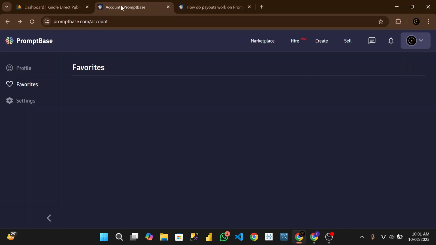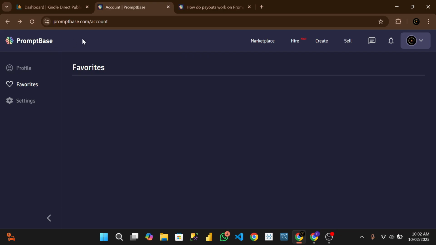Now the number one is called PromptBase. What do you do on this platform? On this platform you actually sell prompts. A prompt is simply the instruction that you give to AI to get what you want. It may be for writing, it may be for generation of pictures and all that. So this is a very good platform to use.